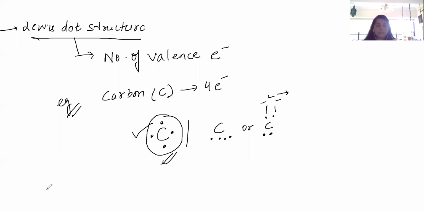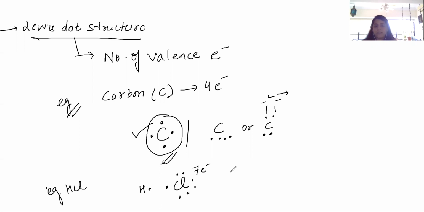Let's take another example, HCl. So Cl has 7 valence electrons and H has 1 electron. So let me draw these dots which represents valence electrons. 1, 2, 3, 4, 5, 6, 7.